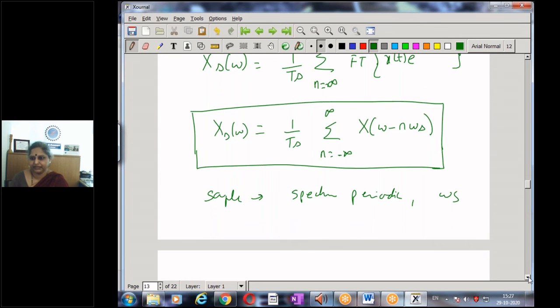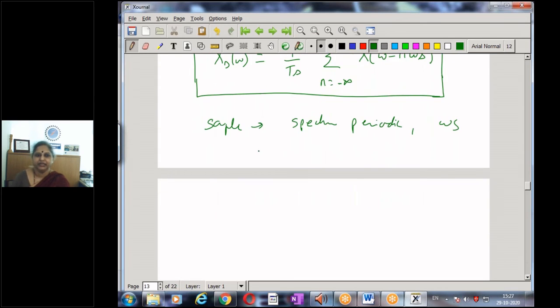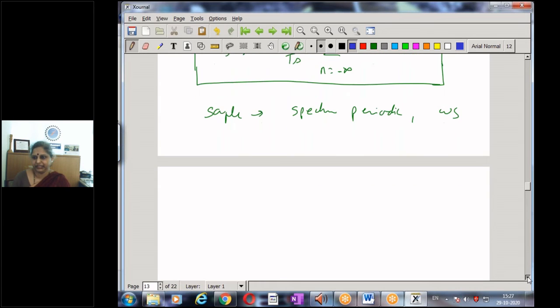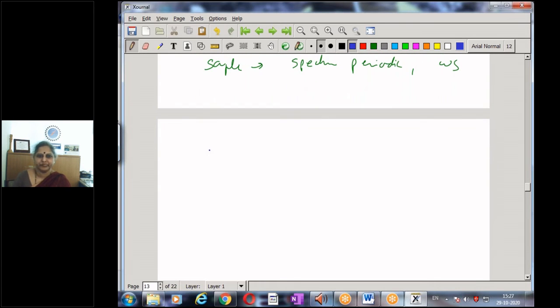So let's take an example. Say I have some signal x of t, which I am going to specify in the frequency domain. I'm not giving the plot in the time domain.